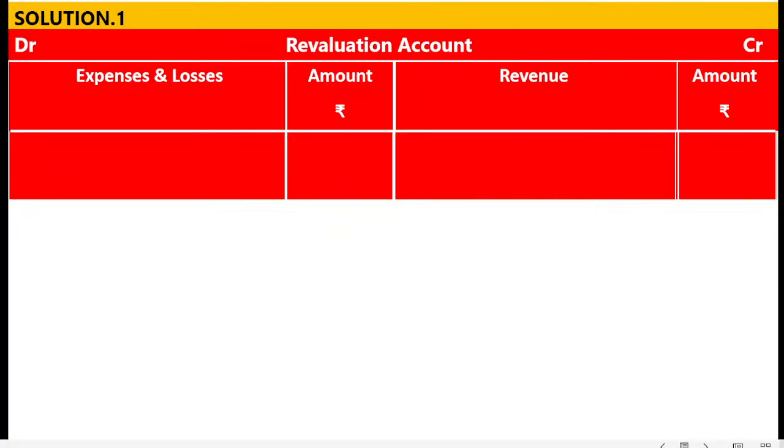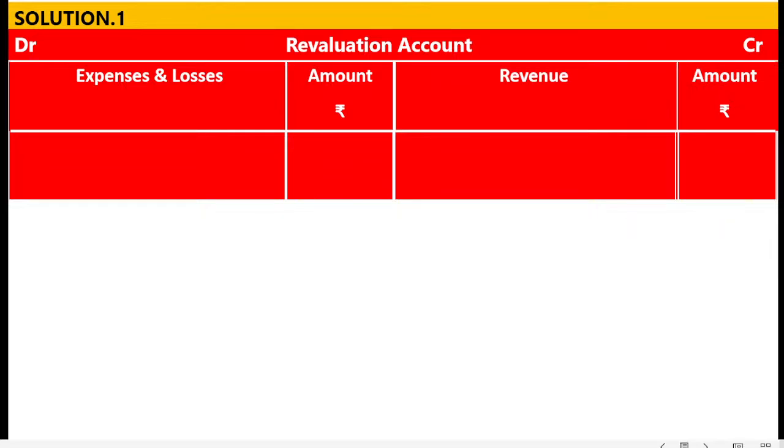But as per the British system, England system, there are two accounts involved. One is revaluation account, that is a nominal account. PDD is a personal account, a representative account. That's why increase in the PDD is going to be a loss: debit the expenses and losses.